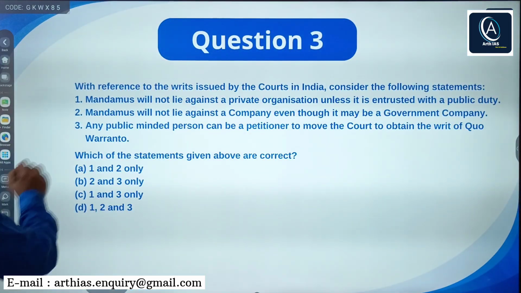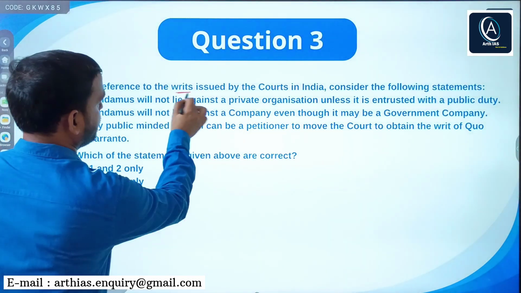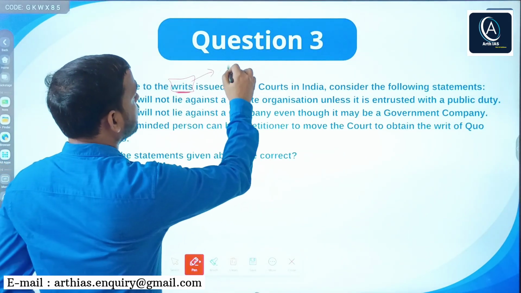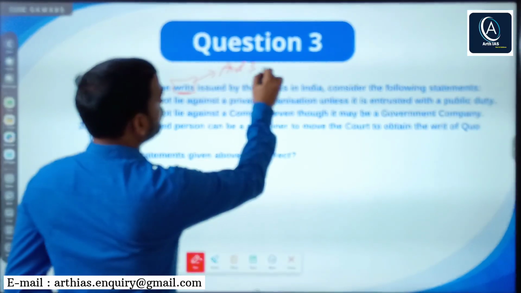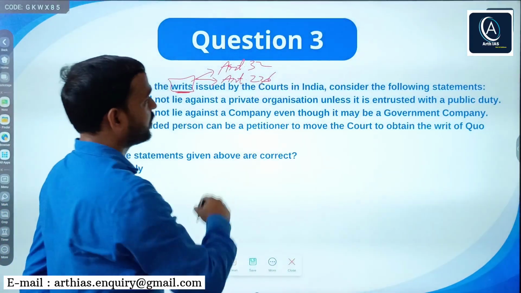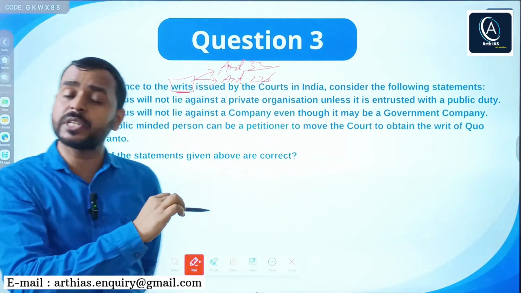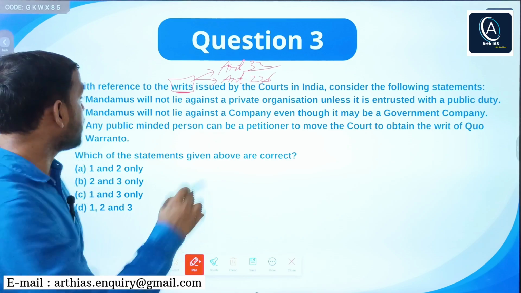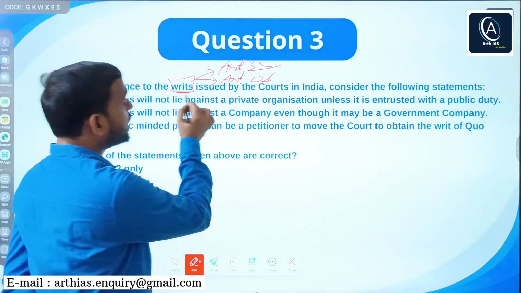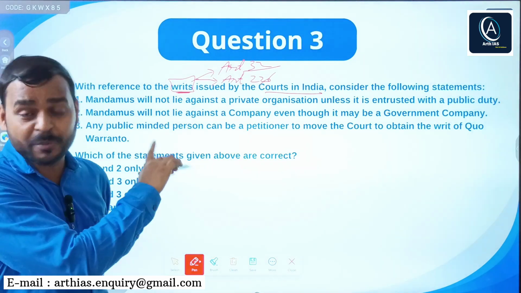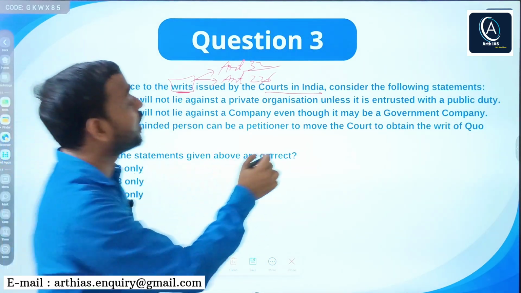Next, with reference to writs. As you would know, under Article 32 and 226, under Article 32 the Supreme Court can issue writs, and under Article 226 High Courts can issue writs. So it says, with reference to writs issued by the courts in India. It has said courts in India, not Supreme Court or High Court.